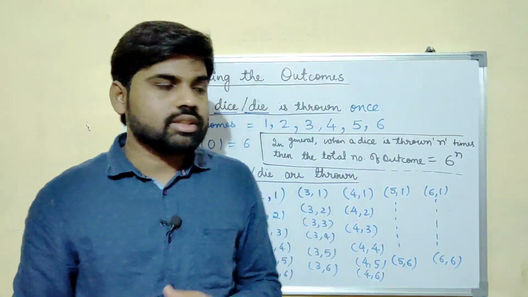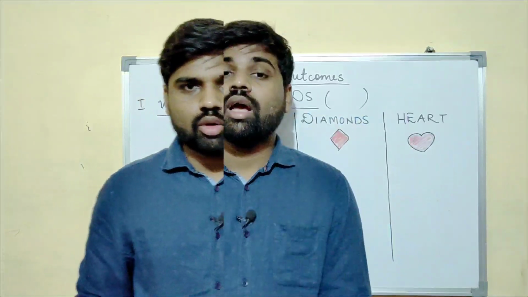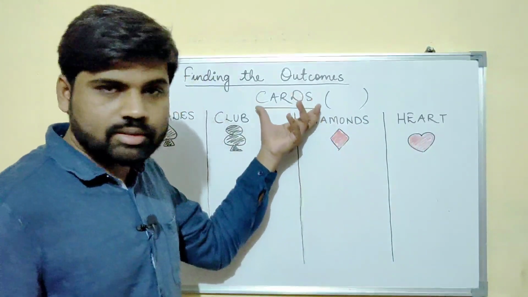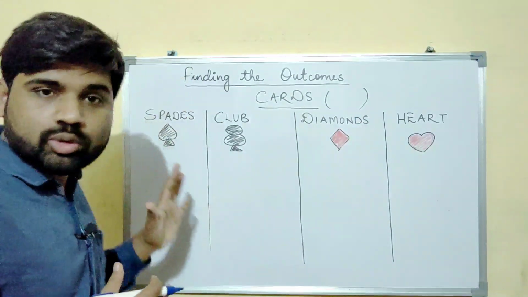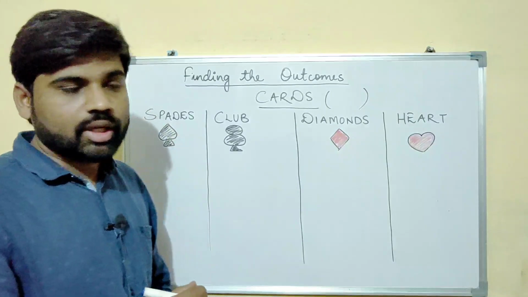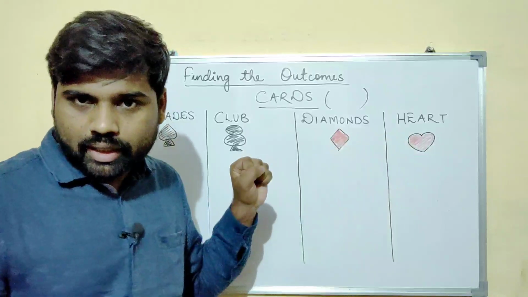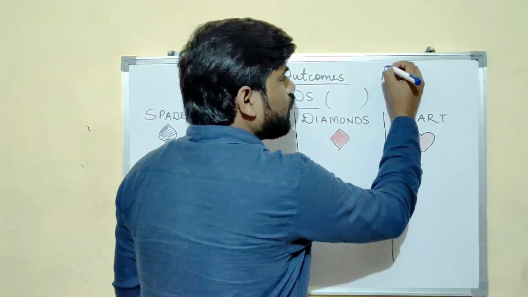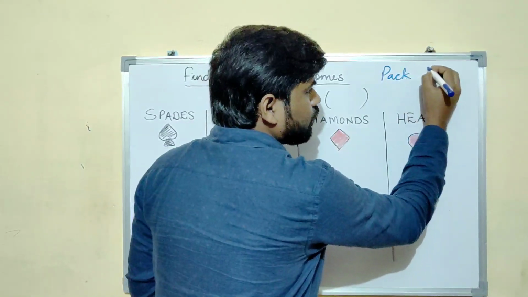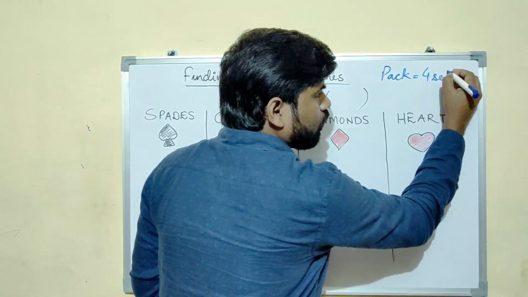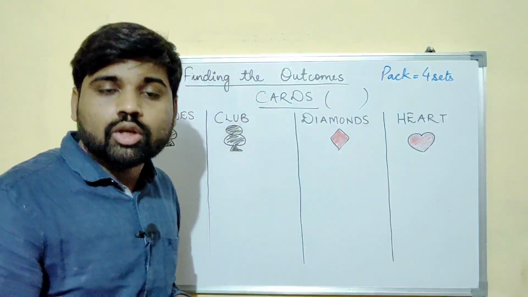Okay, so let us clear this and then see the topic. Now let us talk about the cards. These are those cards which you used to play. Now there are 4 sets of cards in the pack. In the pack you will get 4 sets of the cards. Now what are they?